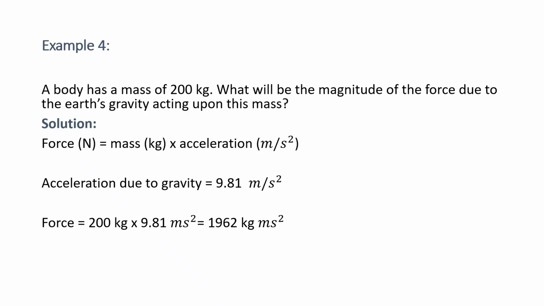So force is to be calculated. Force equals mass into acceleration. The mass of the body is 200 kg, acceleration 9.81 meters per second squared. So 1962 kg meter per second squared. So force equals 1962 Newton.